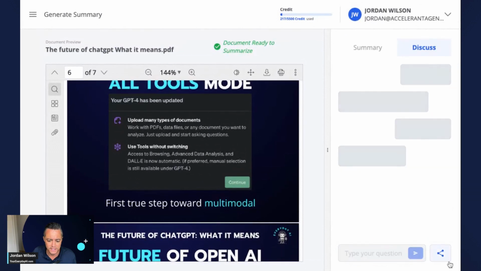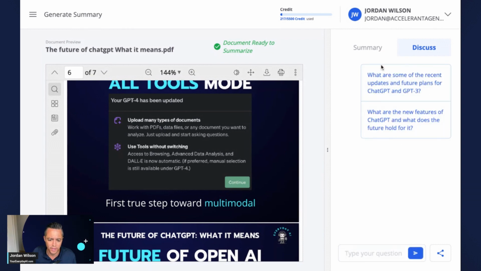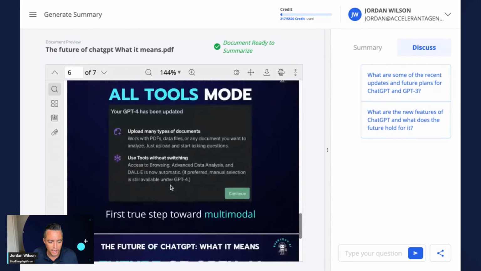So I'm going to go back to discuss. Maybe this is something, I'm not sure. Maybe it's something on the free plan. It doesn't work. Okay, there we go. It's giving me some suggestions of things I can discuss, like what are some of the most recent updates? So I'm actually going to go in here and test this.